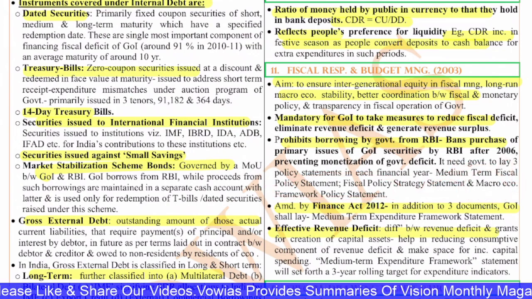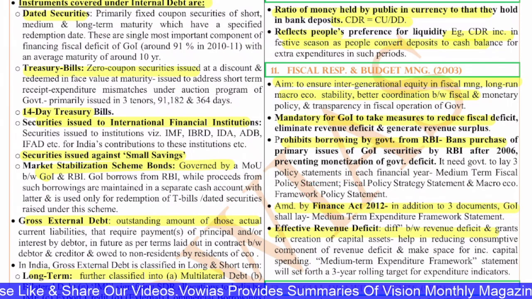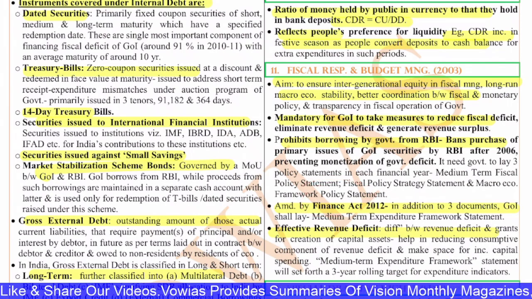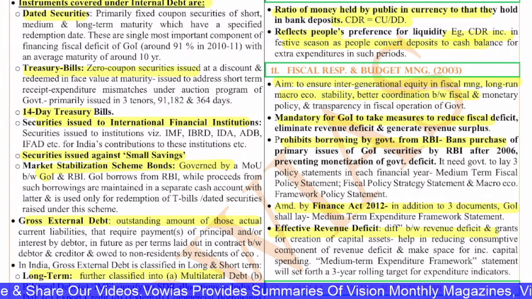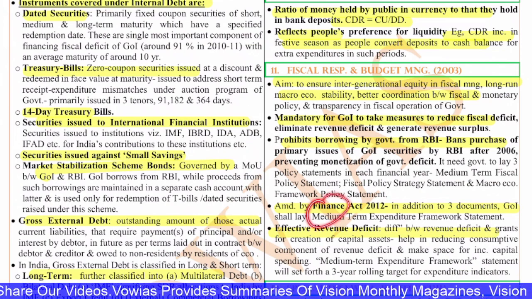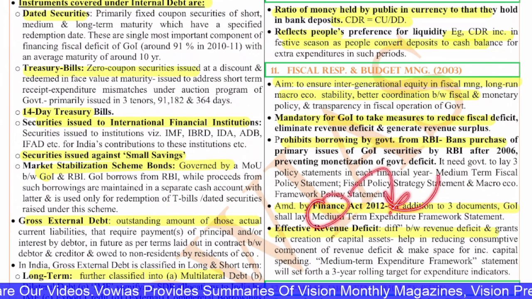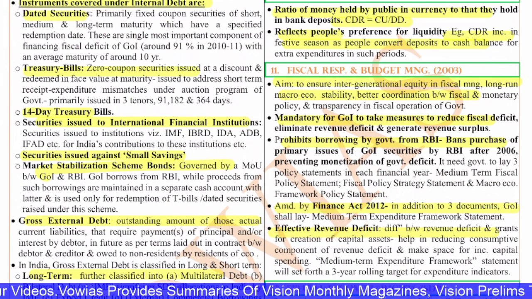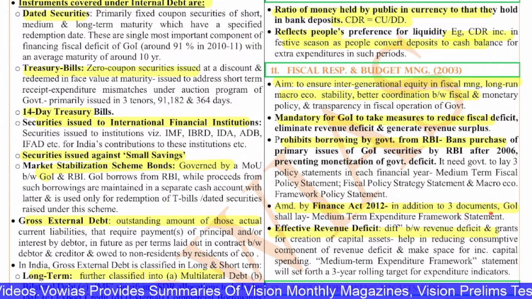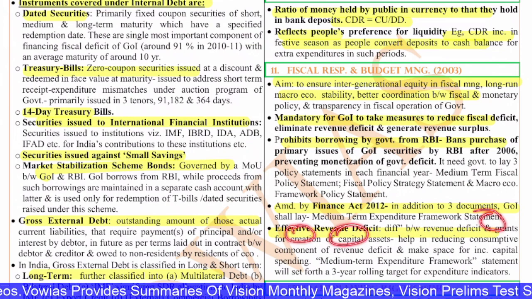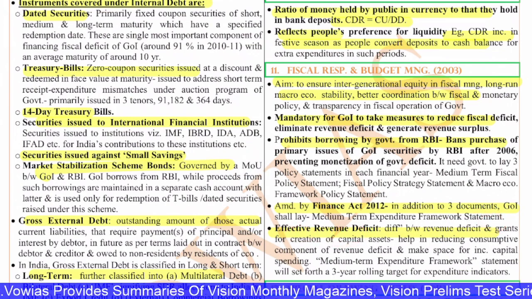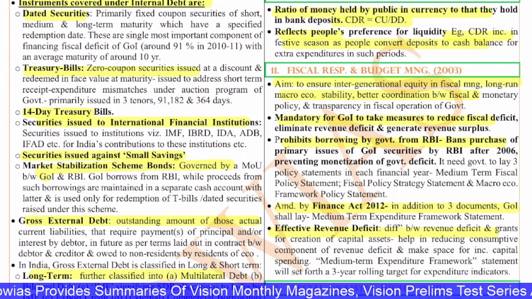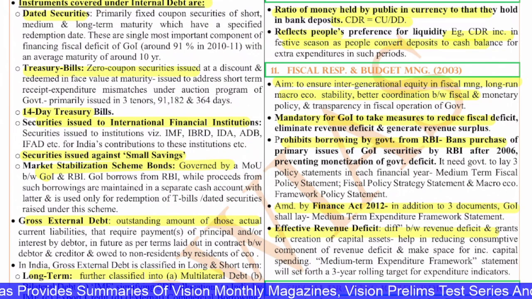Next, it is amended by the Finance Act of 2012. In addition to the 3 documents, the Government of India shall lay the medium-term expenditure framework statement also along with these 3. Also, the effective revenue deficit is introduced, the difference between revenue deficit and grants for capital asset creation, which helps in reducing the consumption component of revenue deficit and makes space for increasing capital spending.